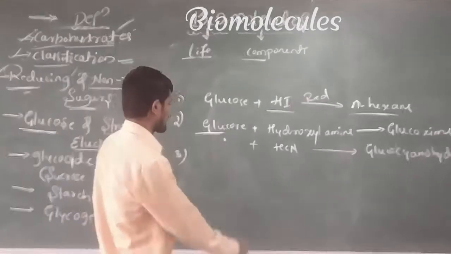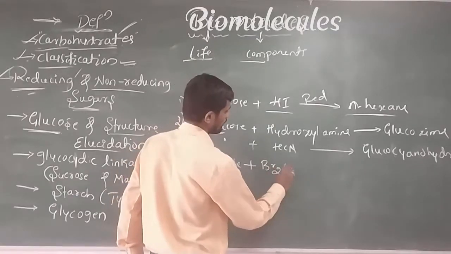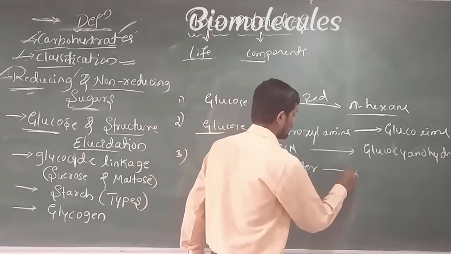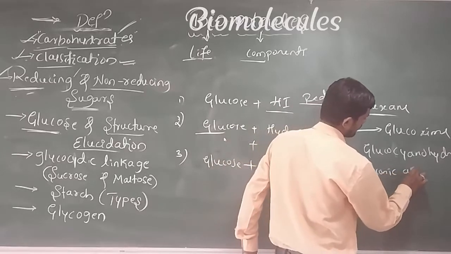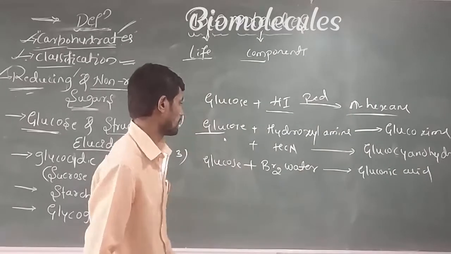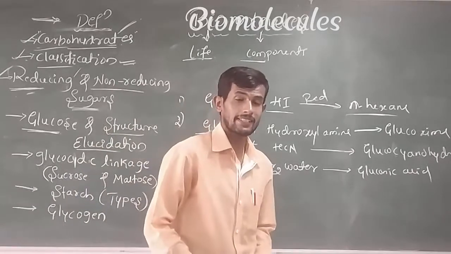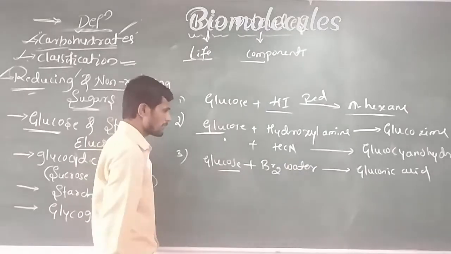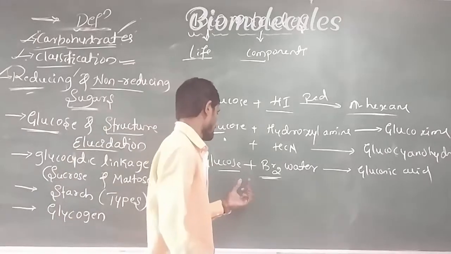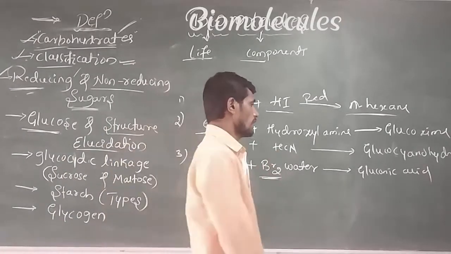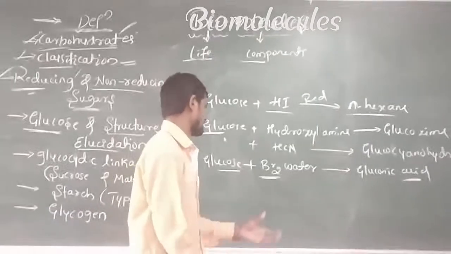Next, another type of reaction, when glucose reacts with bromine water. Glucose reacts with bromine water, and gluconic acid is formed. This is one of the reactions which shows there is an aldehyde group present in the glucose. This Br2 water means bromine water, which is a mild oxidizing agent. Remember, here the aldehyde group changes to a carboxylic acid group. It indicates there is an aldehyde group present in the glucose.